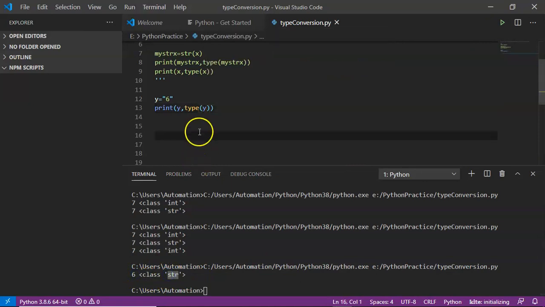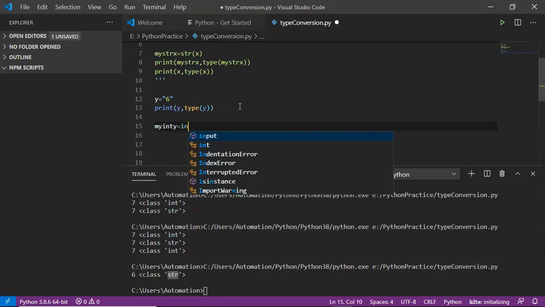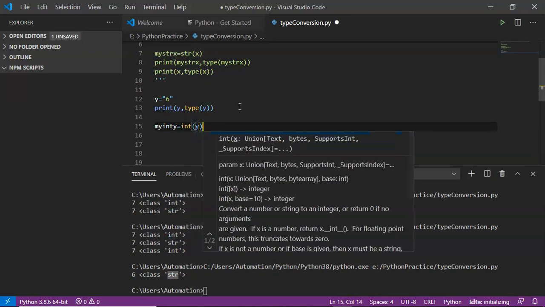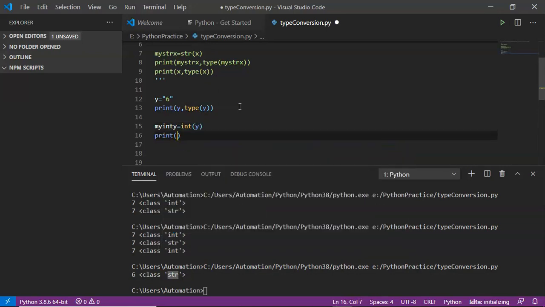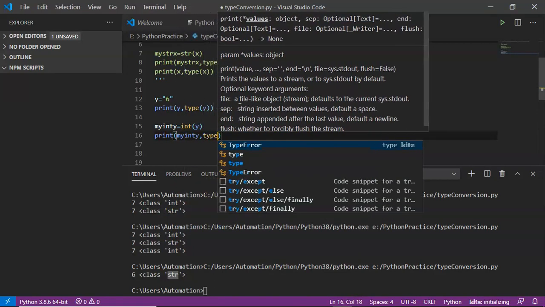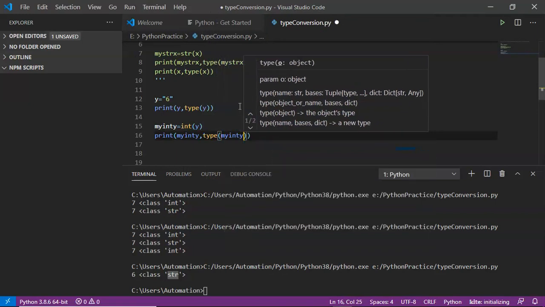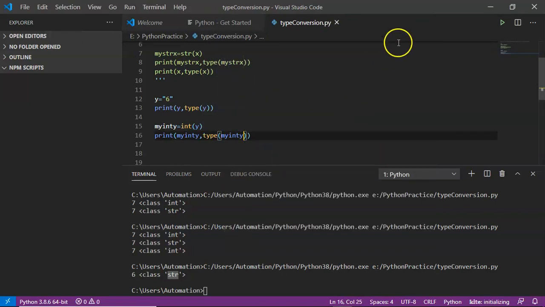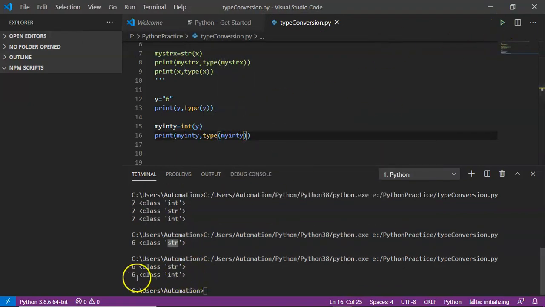Now I want to convert this string into an integer. Yes, we can do it. Let me take myInteger equals int of y. Then simply print myInteger and then type of myInteger so that we can verify the data. See that you are getting 6 and that is an integer.